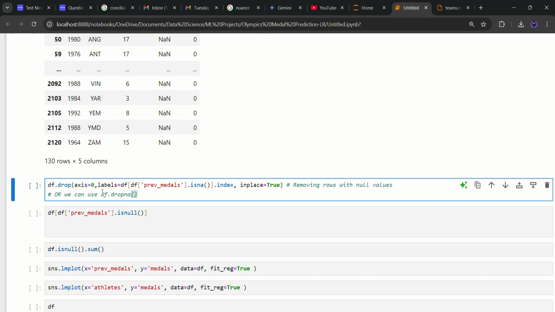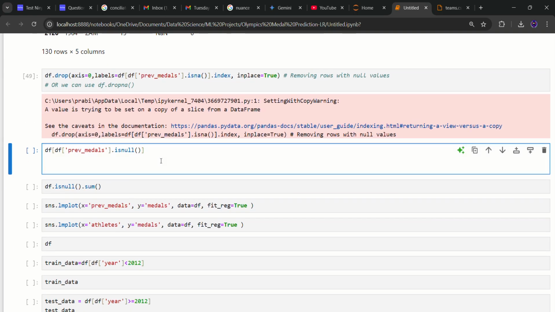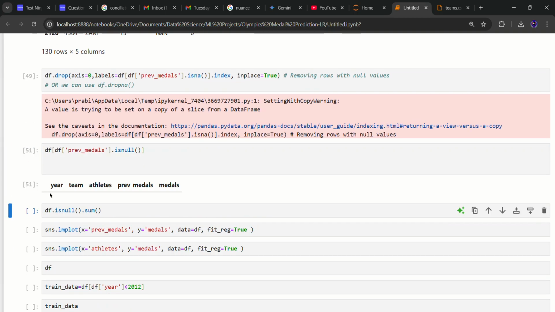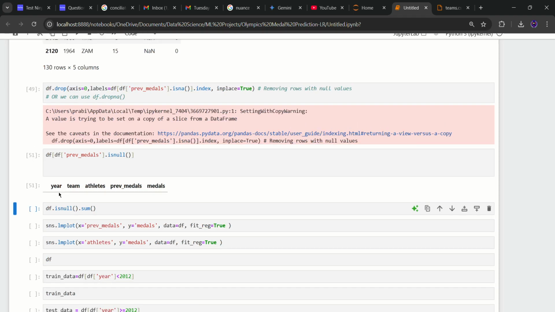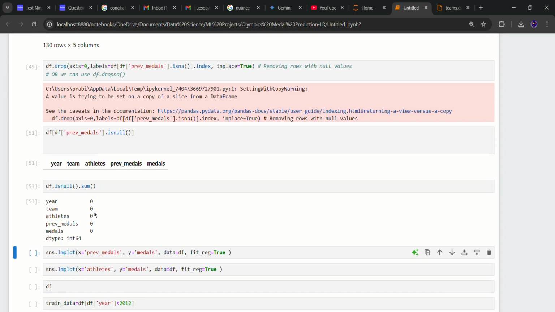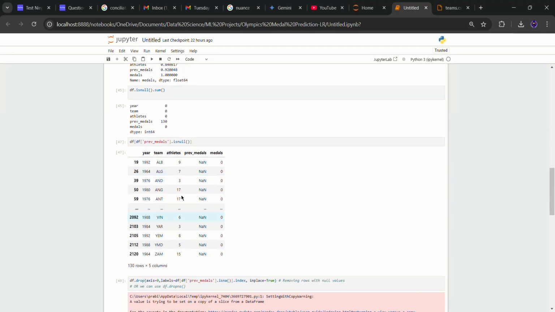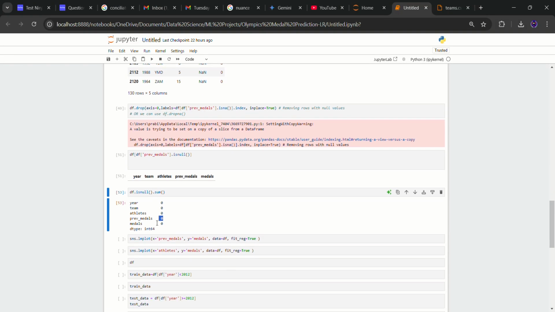Previously I didn't know about that, so I used this method. Let's drop this. Okay, now let's check. Now it doesn't show any rows. It means all the rows with null values are cleared out. Let's sum it. Okay, previous medals is 0. Previously we got 130, now it's 0. It means all null values are deleted.